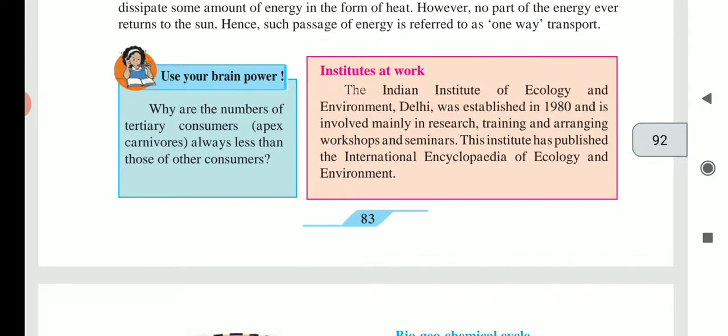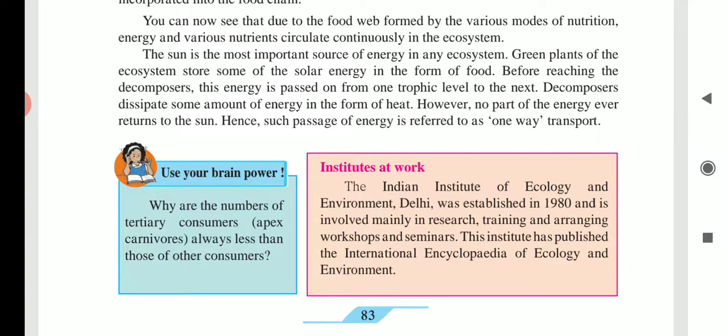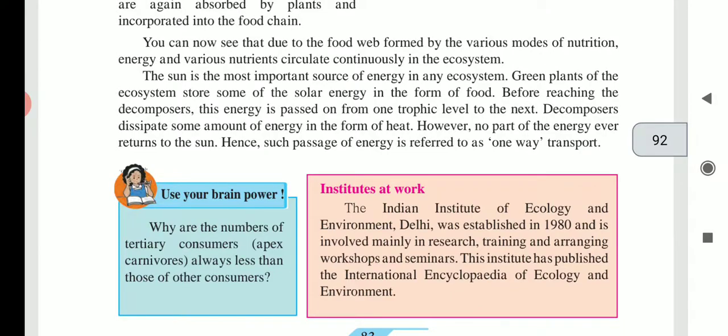Now see, the sun is the most important source of energy in any ecosystem. Green plants of the ecosystem store more of the solar energy in the form of food. We already know about that. Before reaching the decomposers, this energy is passed on from one trophic level to the next trophic level. Decomposers dissipate some amount of energy in the form of heat. However, no part of the energy ever returns to the sun.